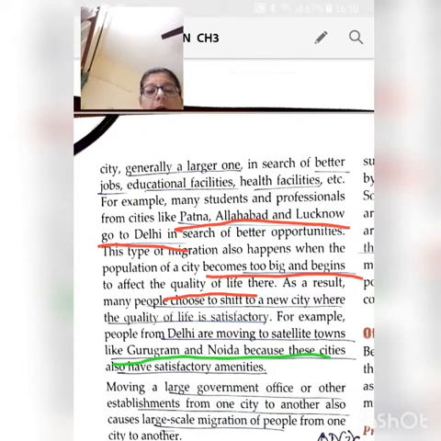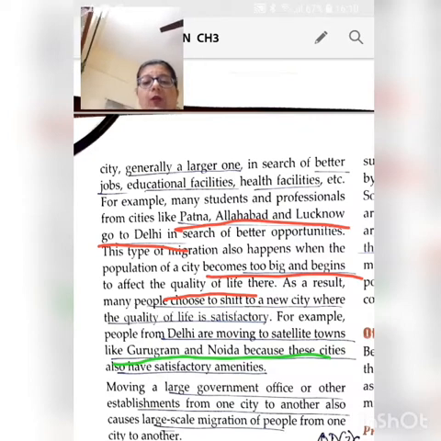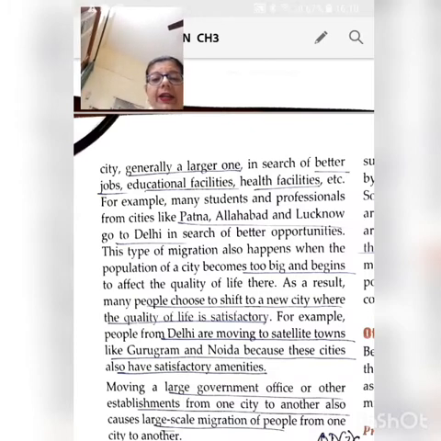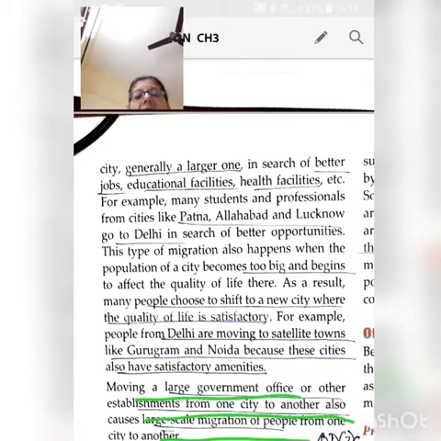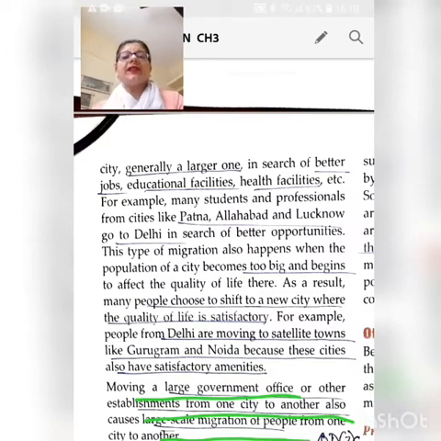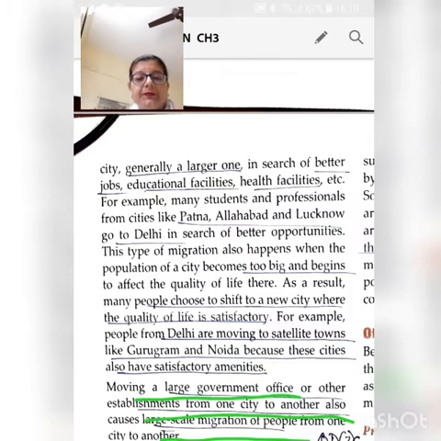Then also migration can occur when large government offices are moved from one city to another. This is what happened in the case of Panchkula. Many offices of the Haryana government have been shifted from Chandigarh to Panchkula, and so many people have moved from Chandigarh to Panchkula because their offices have been shifted. Government offices have been shifted.